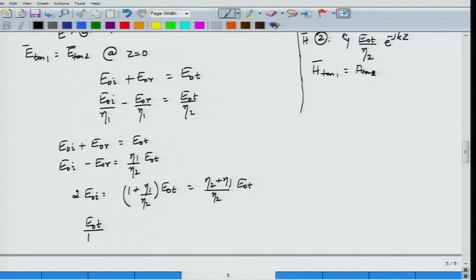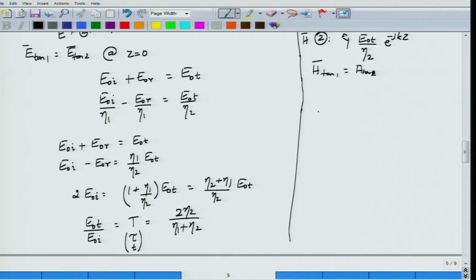Simplifying this, I get eta 2 plus eta 1 divided by eta 2, and the ratio of the transmitted electric field to the incident electric field, which we call the transmission coefficient T. Some people use a small case tau, or use small letter t. All these are equivalent, don't really bother about which one it is. The point is that this transmission coefficient is the field transmission ratio, that is, the ratio of electric field transmitted to incident electric field, and this is given by 2 eta 2 divided by eta 1 plus eta 2.